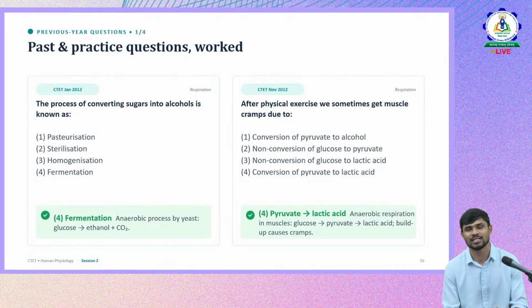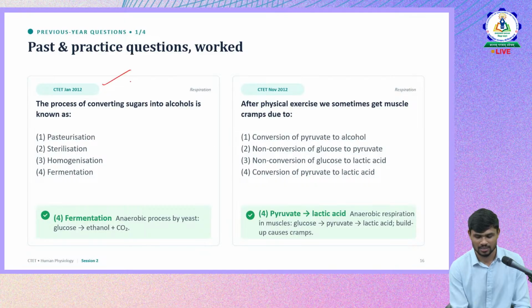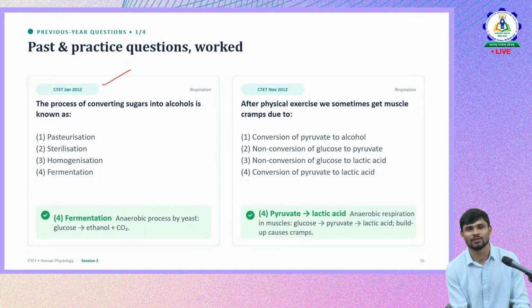Some of the questions that are asked from these concepts in the previous year questions. So let us solve them once. The first question is, the process of converting sugars into alcohols is known as. Okay, the keywords are conversion of sugars into alcohol. So what is this process called? Is it pasteurization, sterilization, homogenation, fermentation?